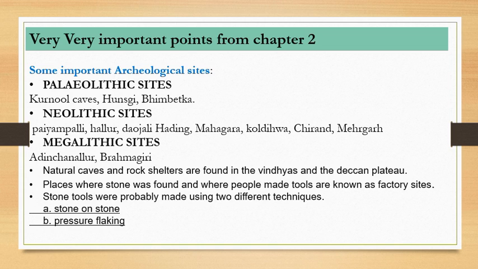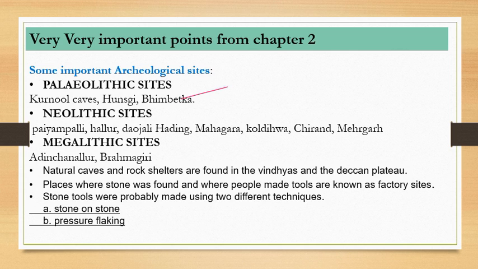In chapter 2, first of all, the important thing for you to remember is the important archaeological sites. They will write a statement like this: which of the following are the Paleolithic sites? And you will have to select the correct option, like only 1 and 2, only 1 and 3, or all of these, etc. This kind of question they ask. Now we are doing the classics and history NCERT, so we are going to understand it from the basics, and it tells you about the basic sites of Paleolithic times.